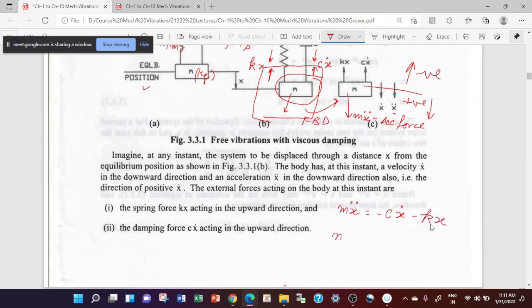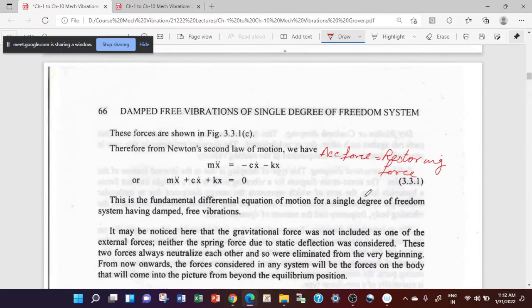Or I can say this is your mx double dot plus cx dot plus kx is equal to 0. So this is your desired equation of motion for the damped free vibrations. This is the fundamental differential equation of motion for a single degree of freedom system having damping in it, but it is a free vibration.